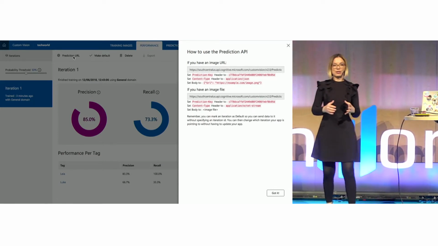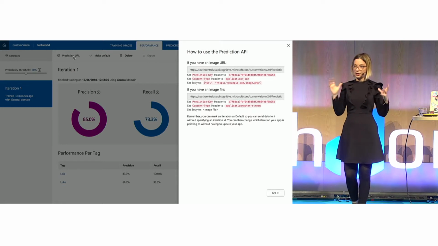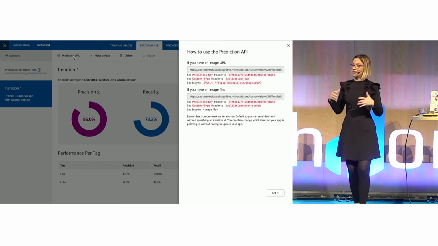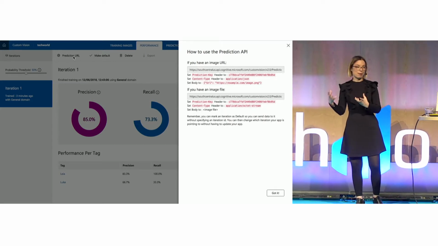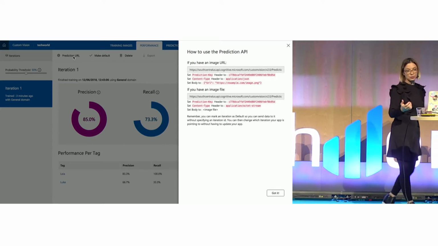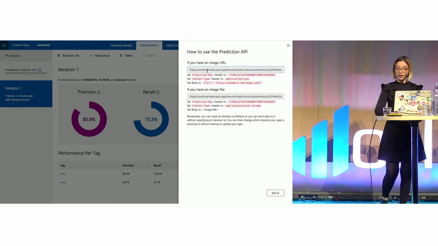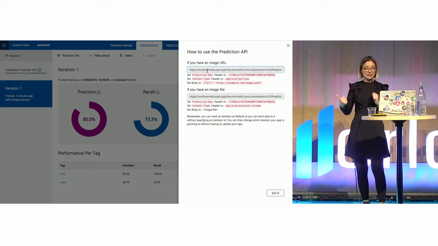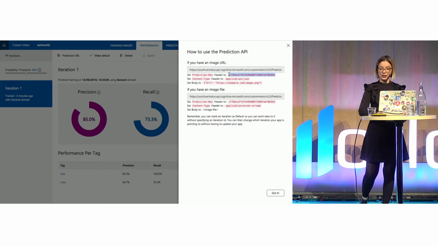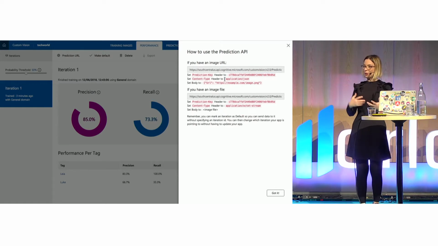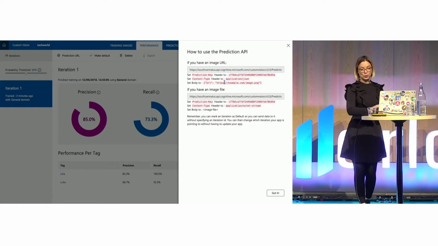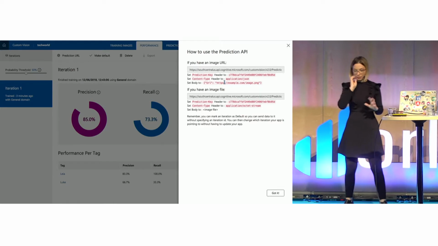So instead of running the tests in this dashboard, you can integrate this service within your application, a web or mobile application, where you just call a URL, send an API key, as you can see here, and please don't copy this. And then you just send the picture, or a URL to the actual picture.